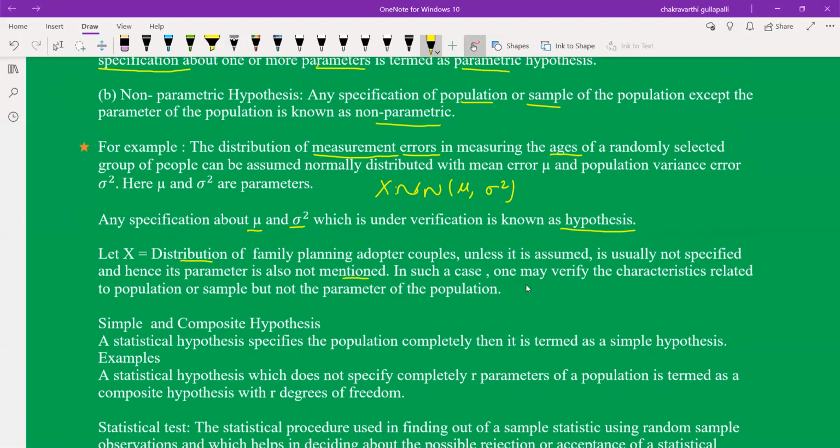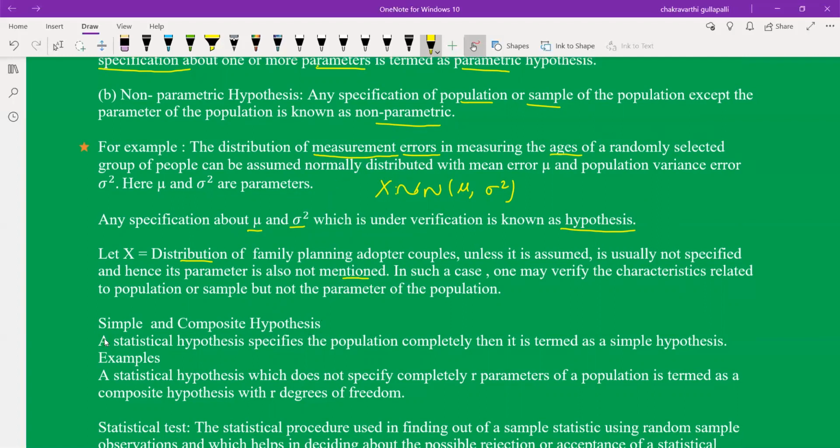In such a case, one may verify the characteristic related to the population or sample. We have to identify one particular characteristic, like the median, the mode, or skewness. It is a special character of the population or sample, but not a parameter of the population. So this is the non-parametric hypothesis example, and the previous one is the parametric hypothesis example.